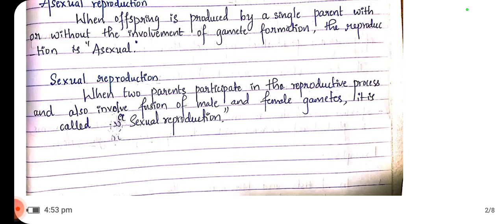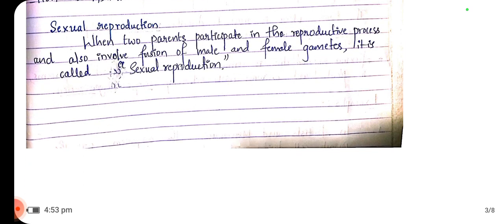When it comes to sexual reproduction, there is gamete formation between two parents, where there will be fusion of male and female gametes. Then there will be zygote formation, embryo, then fertilization, everything occurs. So this is called sexual reproduction.